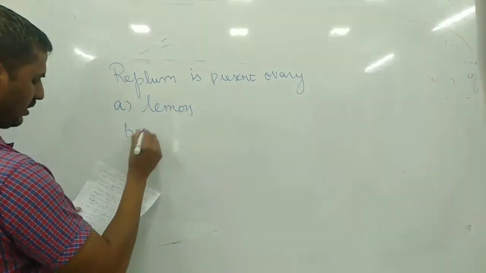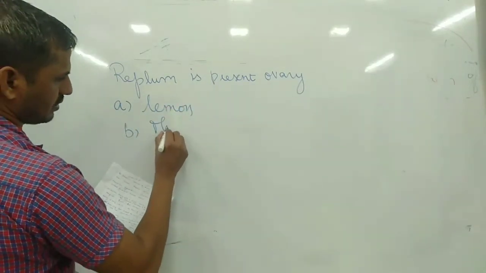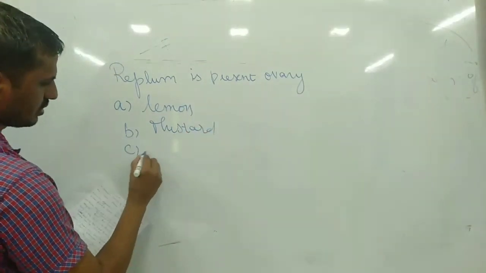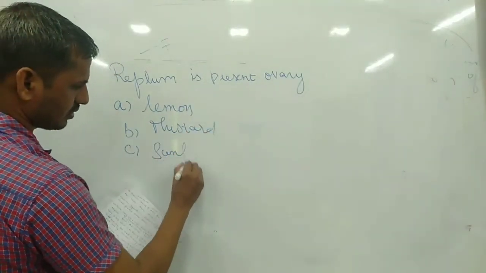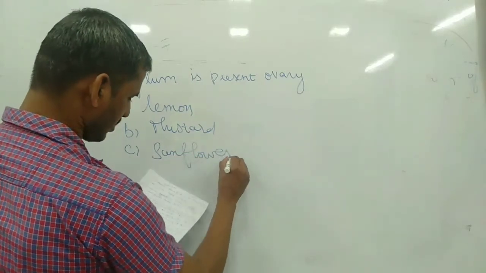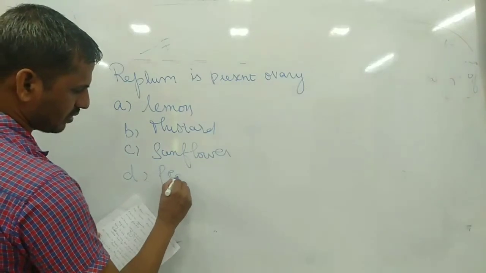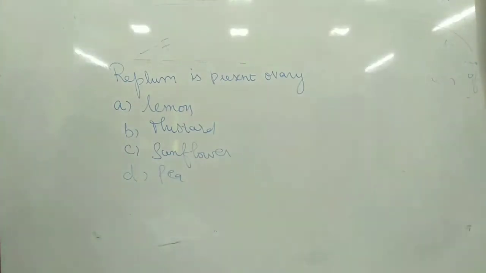B, mustard. C, sunflower. D, pea plant. Okay, so what do we mean by replum?